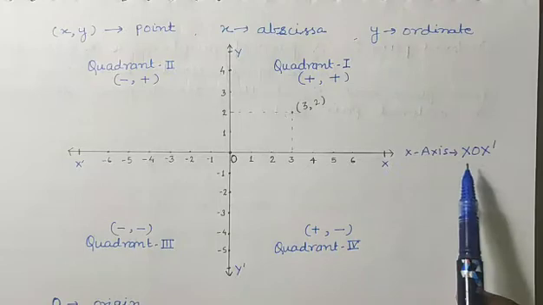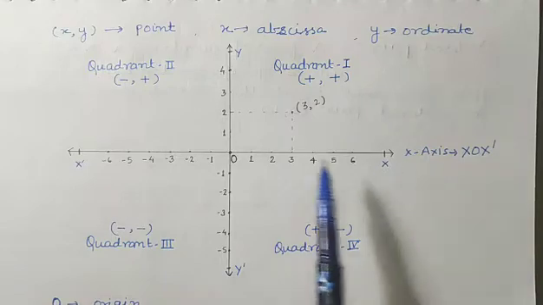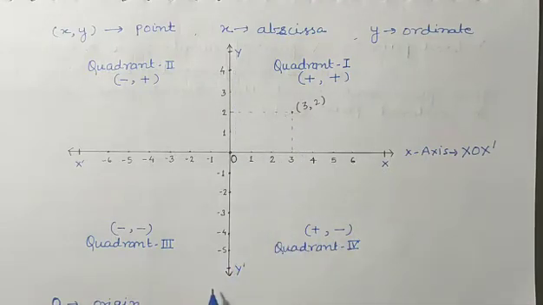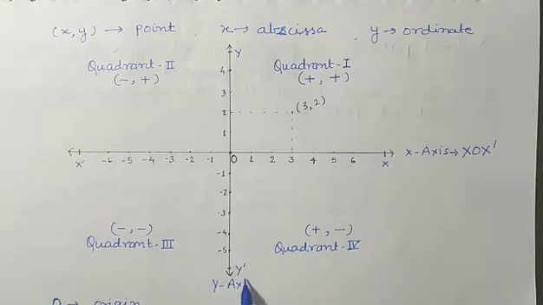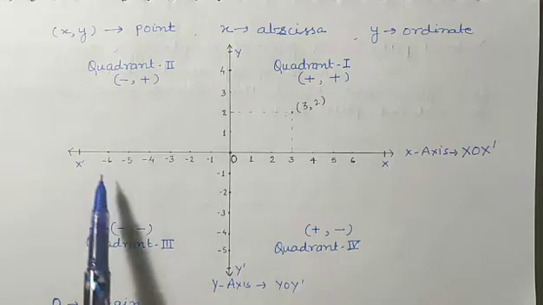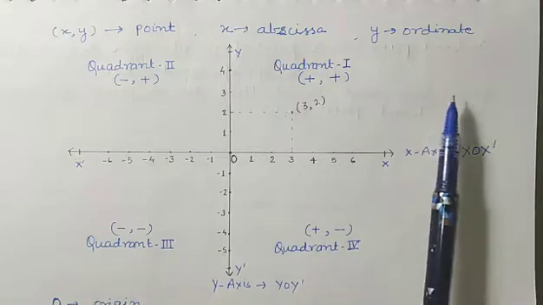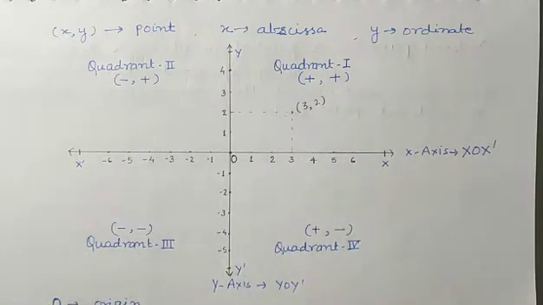In the figure this line is namely x dash, and the y-axis is shown in the figure by y dash. Okay, so these two lines, x-axis and y-axis, are mutually perpendicular here. Okay, and they will divide the whole area, the whole region, in 4 quadrants.